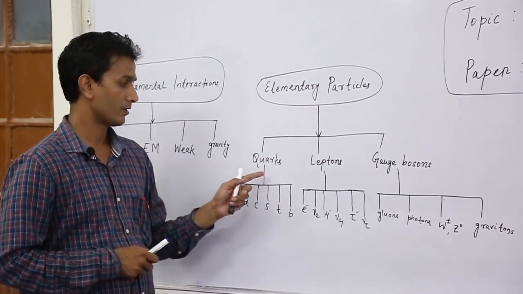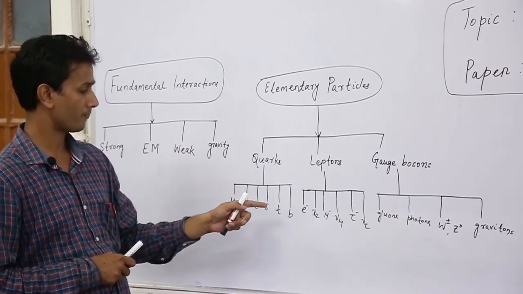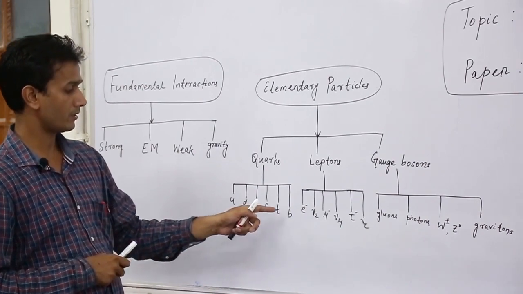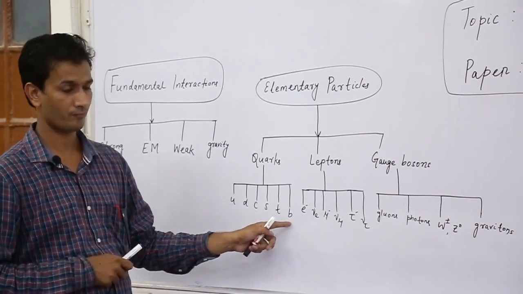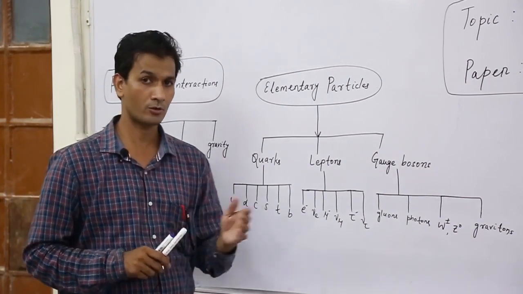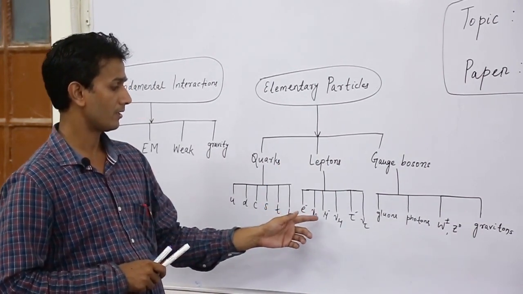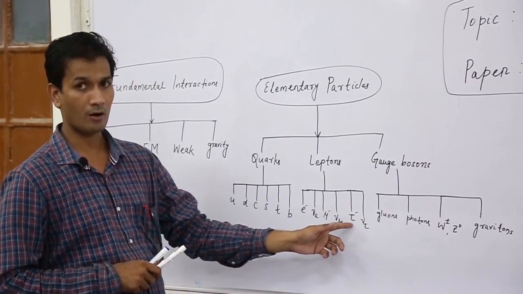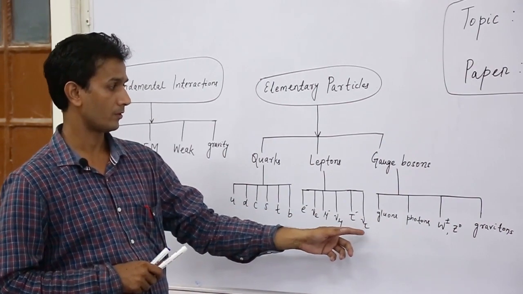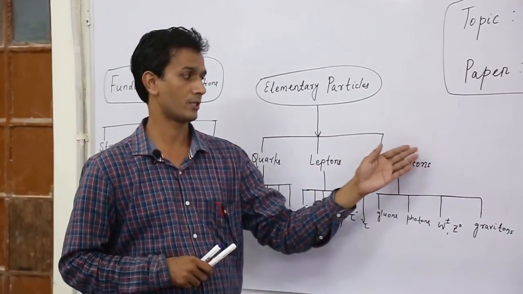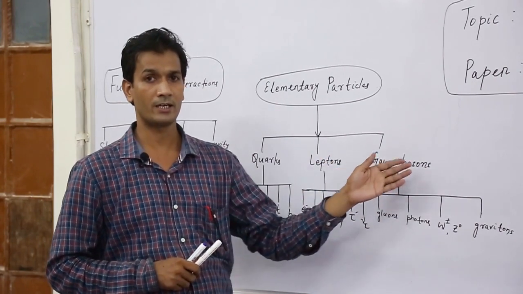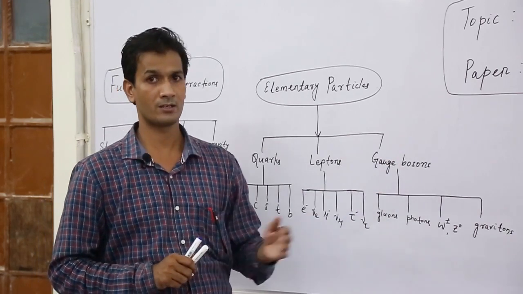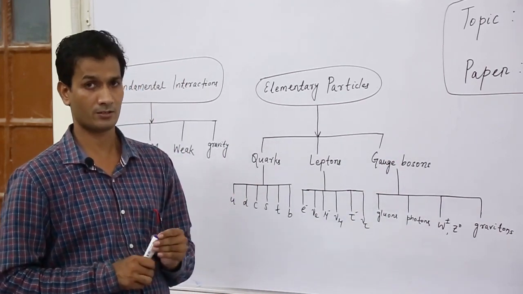We said that quarks are mainly six types: up quark, down quark, charm quark, strange quark, top quark, and bottom quark. Similarly, leptons are also six types: electron, electron neutrino, muon, muon neutrino, tau, and tau neutrino. Then gauge bosons are basically the force carriers of different fundamental interactions.